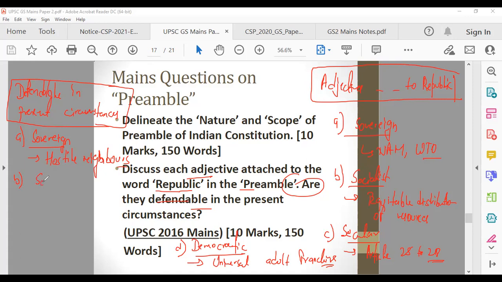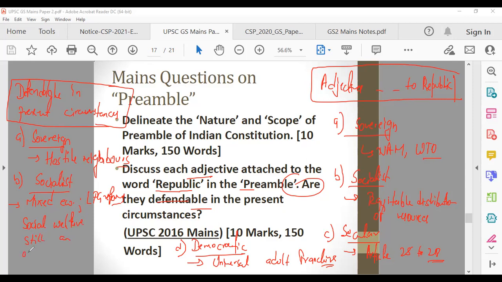Then the second part is about socialist. India is now a mixed economy, capitalist plus socialist model we follow. Then we have done LPG reforms, so many people say that we have tilted more towards the capitalist model. But even after all these LPG reforms and market liberalization, social welfare is still an objective.